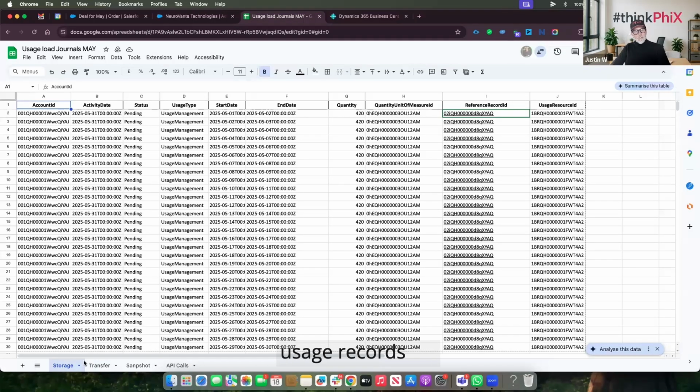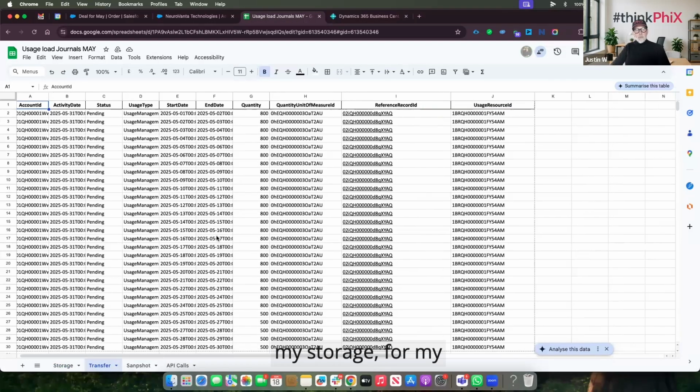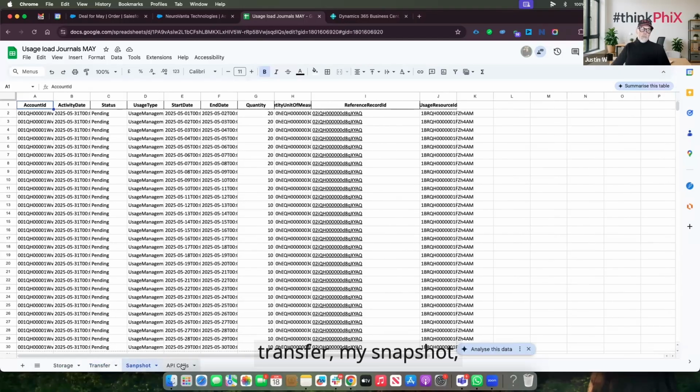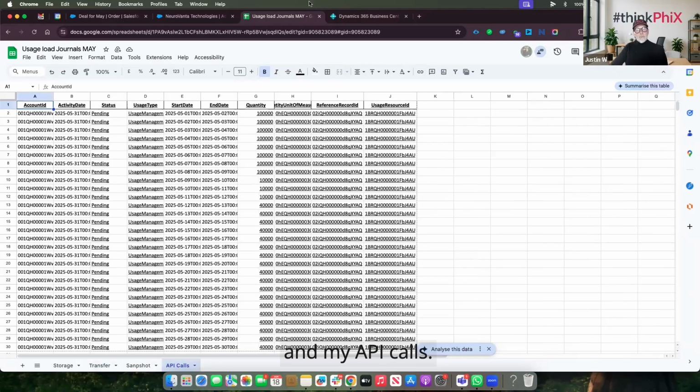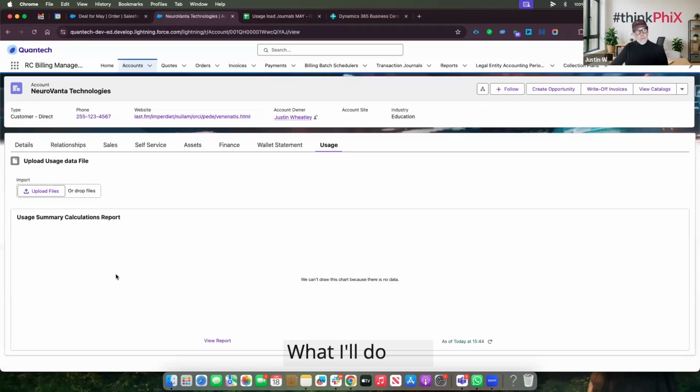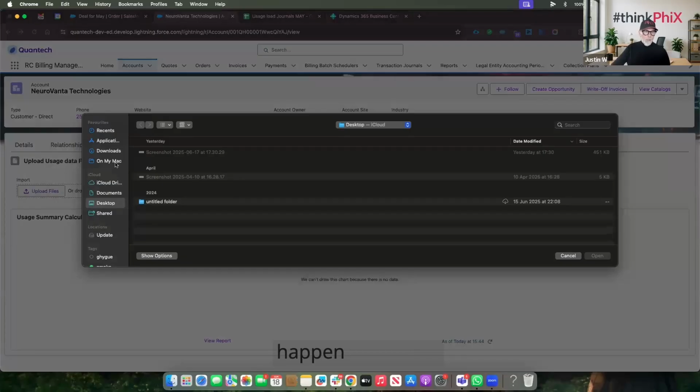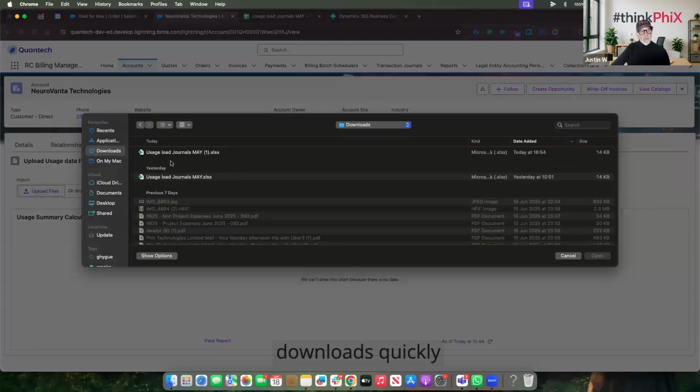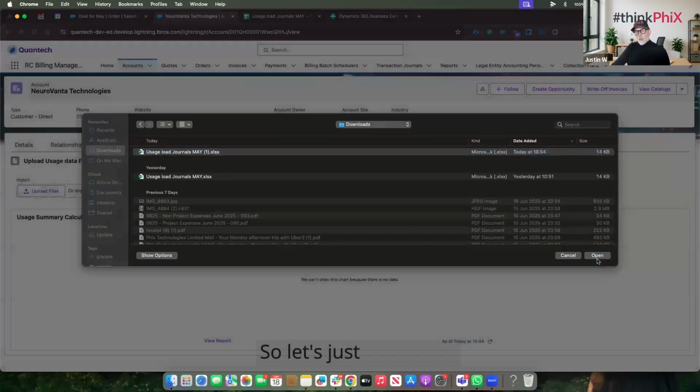These are the usage records for my storage, my transfer, my snapshot, and my API calls. What I'll do is just upload these. So this could be, like I say, an API job that's going to happen overnight. Let's just go to my downloads quickly. And here we can see my usage. So let's just open that.